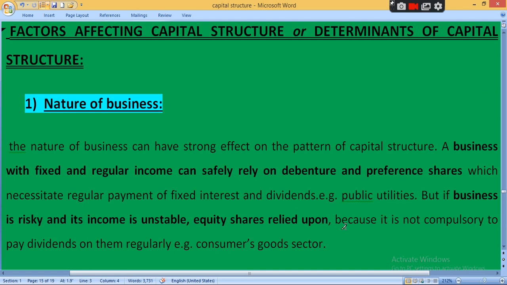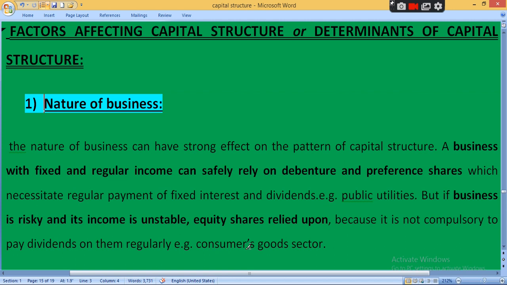If your business income is irregular, unstable, not fixed, clear, then on whom do you have to depend? Equity share. Why? Because paying dividend on equity share is not compulsory. If your company makes a profit, then you have to provide dividend, otherwise there should be no kind of burden on the company. So because it is not compulsory to pay dividend on equity share regularly.